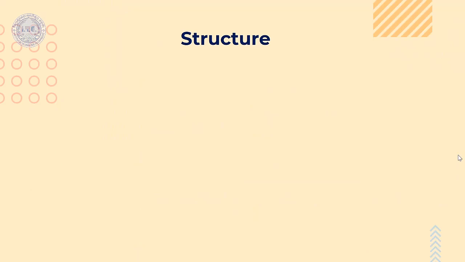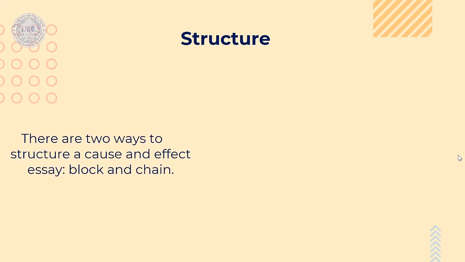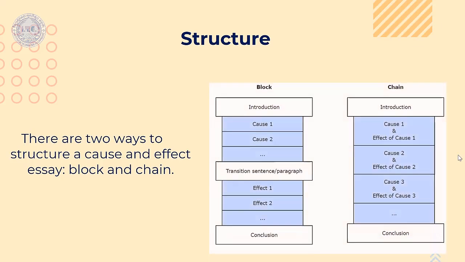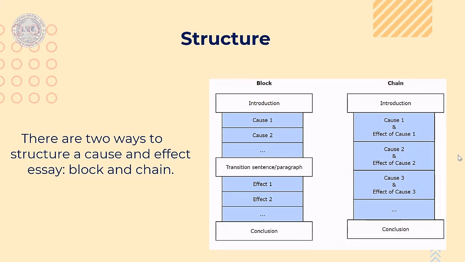And now let's move on to the structure. For the structure, there are two ways to structure a cause and effect essay. We call them block and chain. I have a diagram here to show you the difference between block and chain structure.